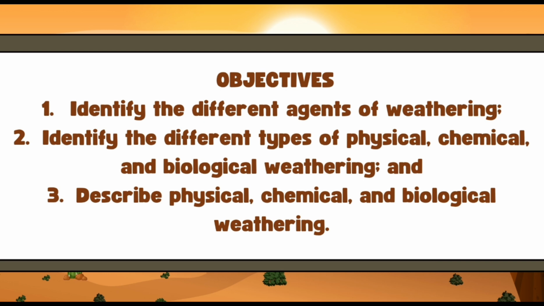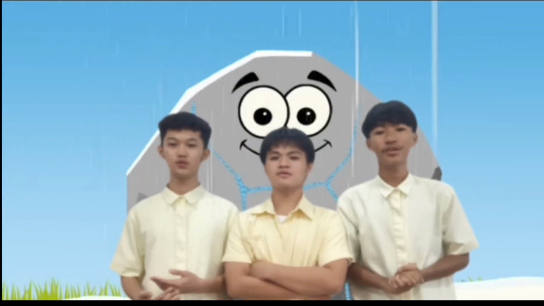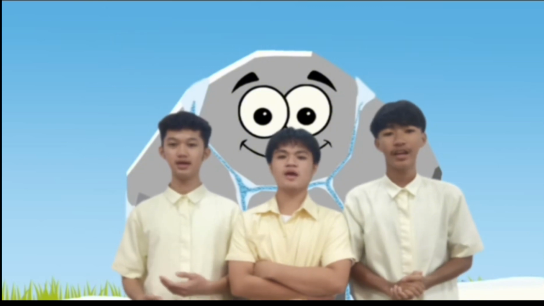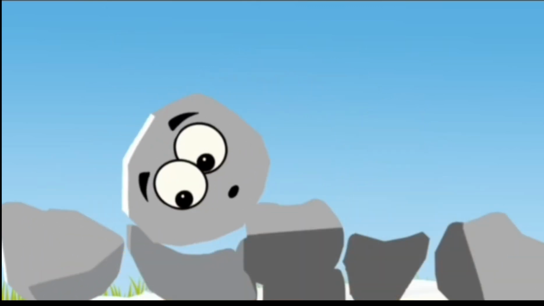The objectives are to identify the different agents of weathering, identify the different types of physical, chemical, and biological weathering, and describe physical, chemical, and biological weathering. In this lesson, we are going to describe how rocks undergo weathering and the different agents that cause weathering on rocks. These rocks are smaller, but it looks like the same type of rock as this mountain.